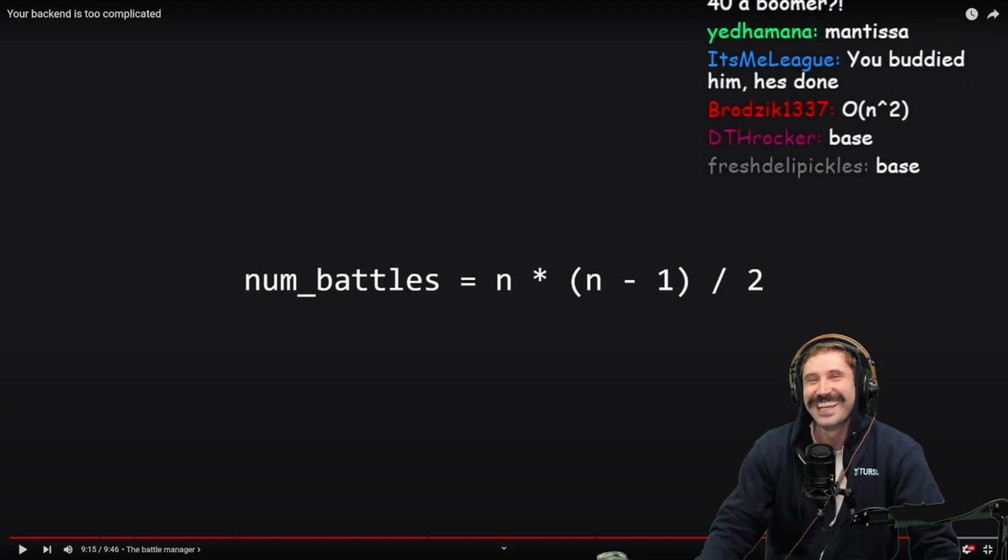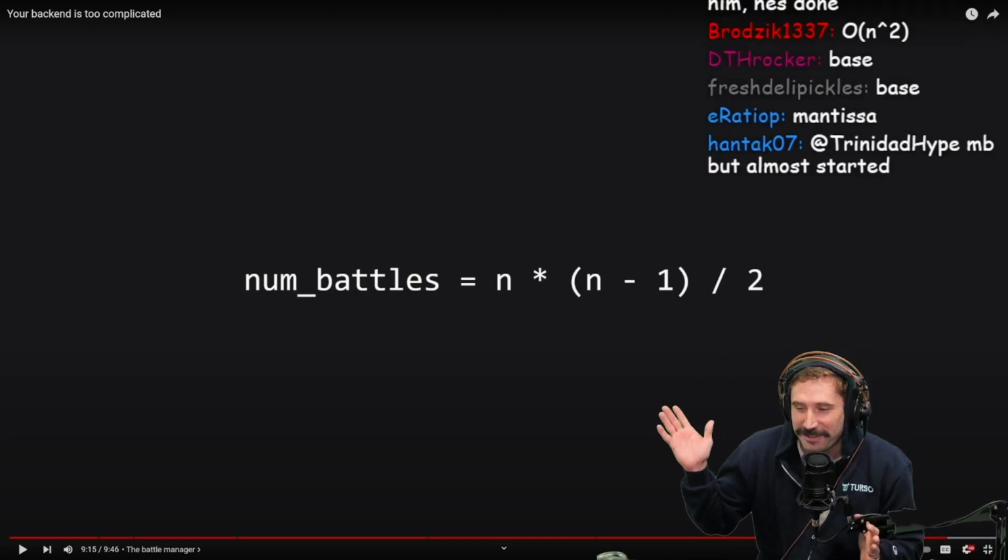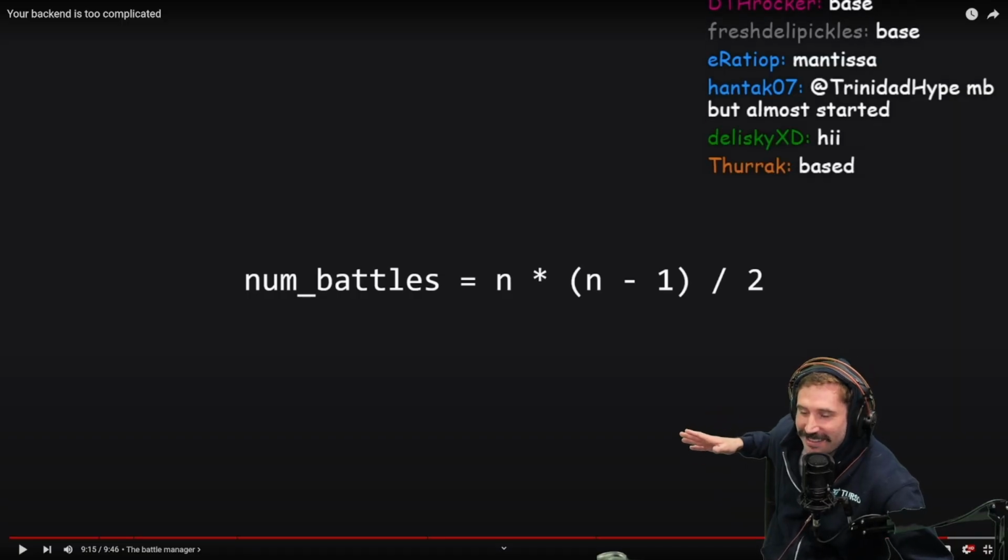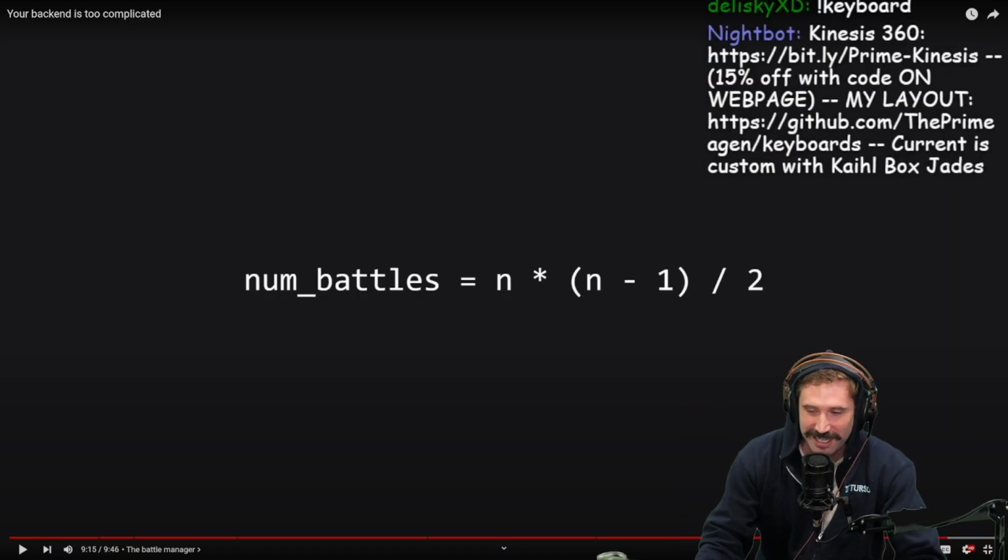The mantissa. You can't just use the term mantissa. Okay, that freaks people out. All right, there's the exponent and the mantissa. Okay, we're not gonna do that.